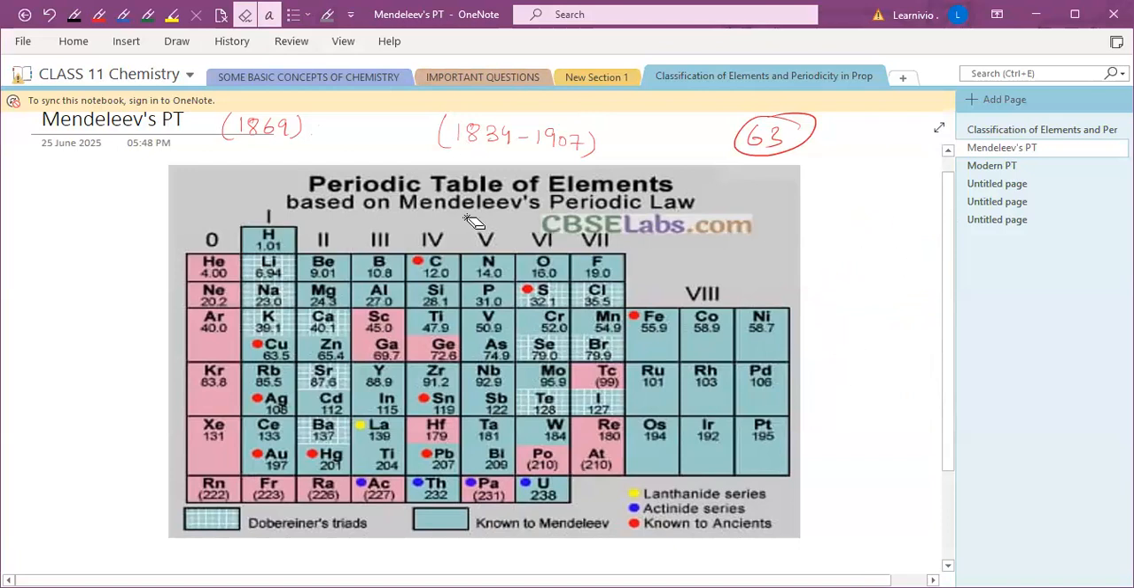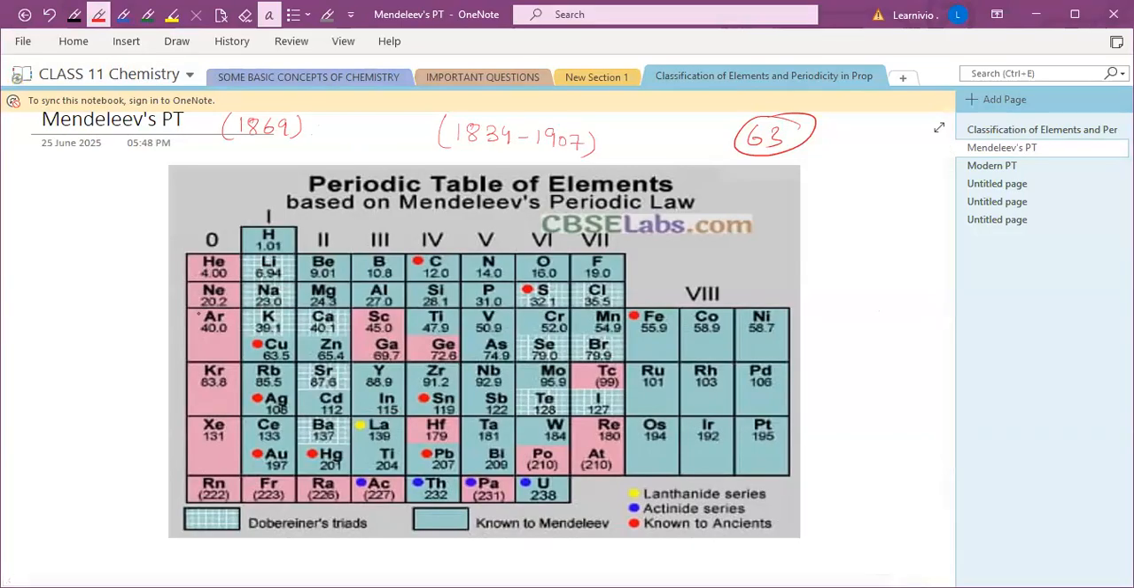Okay, so he just arranged the known elements in order of their increasing atomic mass. And he said that elements with similar properties should occupy the same vertical column. These columns you can see in the pink: helium, neon, argon, krypton, xenon, radon. These have similar properties, they are noble gases. So he arranged those elements in vertical columns.